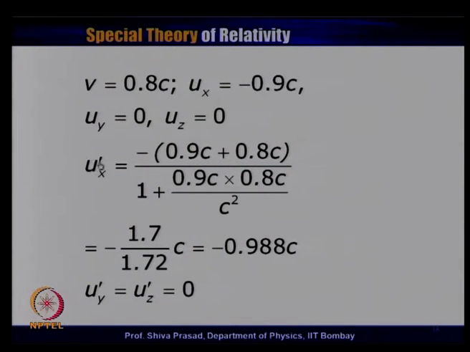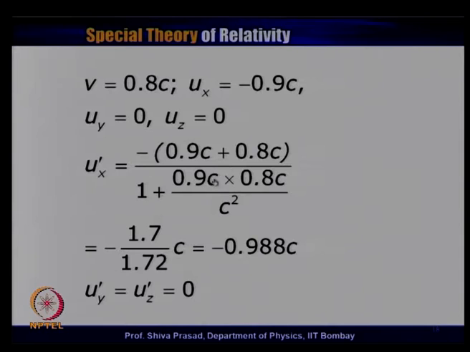Here, I write u x prime is equal to u x, which is minus 0.9 c, then minus v, which is 0.8 c. So, there is a minus sign here, there is a minus sign here. So, this minus sign I have taken out. So, this becomes 0.9 c plus 0.8 c divided by 1 minus u x v, and u x is minus 0.9 c.